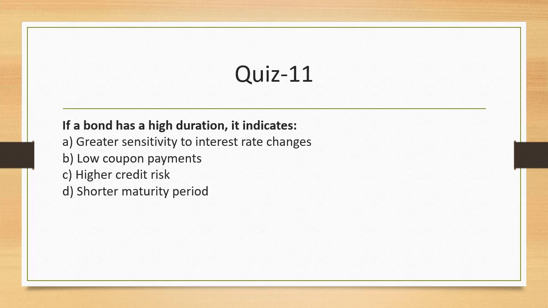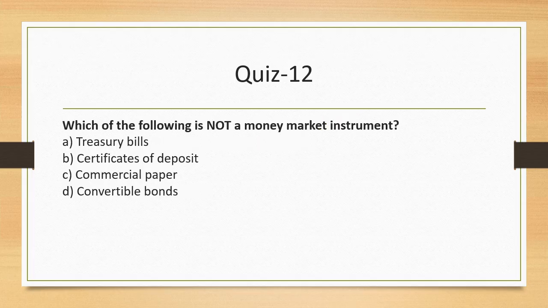If a bond has high duration, what does it mean? If a bond has a high duration, it simply means one thing, that bond is more risky. Because when the duration is high, the effect of interest rate change on the bond price is much more. So if the duration of a bond is 10 year and duration of another bond is 5 year, it is very clear that the 10-year bond's price will change more compared to 5-year. So we will say that the answer is A, which is greater sensitivity to interest rate changes. Right? Move to question number 12.